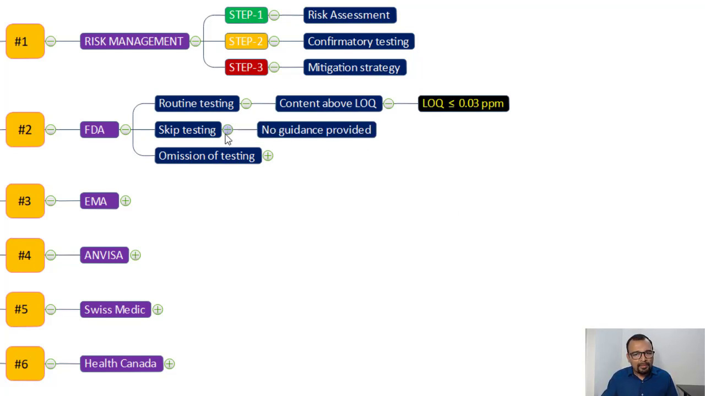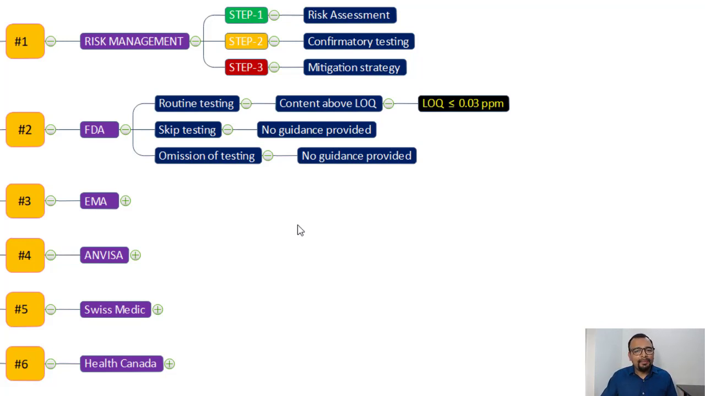So what does the FDA say about skip testing? If you look at the nitrosamine guidance or even the general chapter 1469 on nitrosamine testing, it has not given any guidance on skip testing or even on the omission of testing, right? So the FDA is silent on skip testing and omission testing. Routine testing is very clear. If the content is more than the LOQ, you have to test all the batches for the content of nitrosamine.